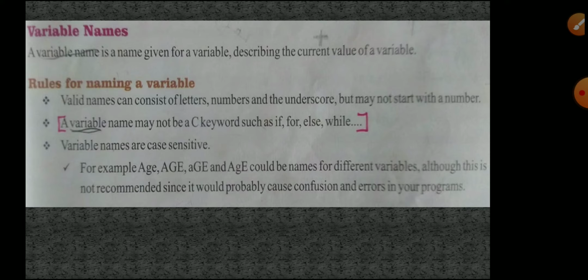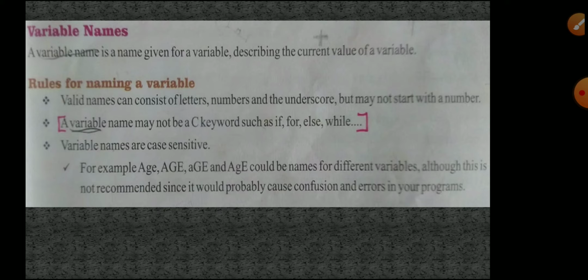Second point, a variable name may not be a C keyword such as if, for, else, while. These are all for conditions, these are all keywords. In the C language itself we call them keywords.